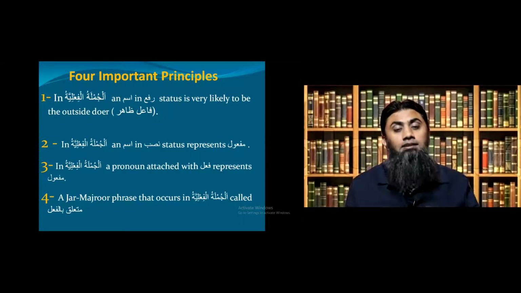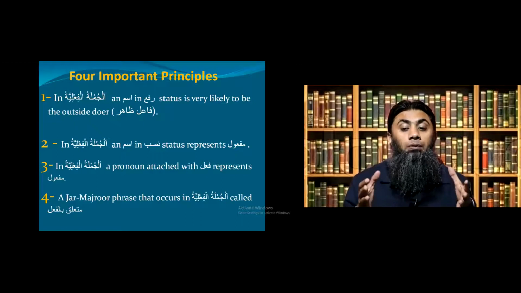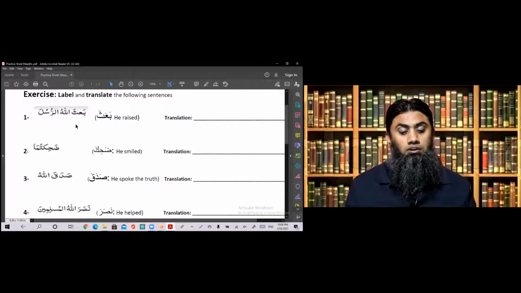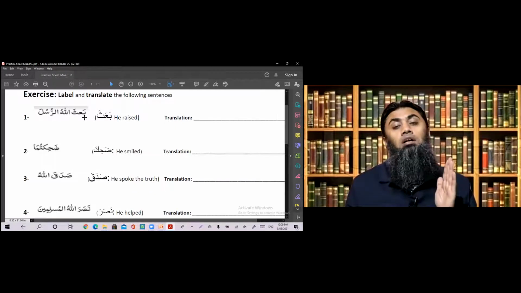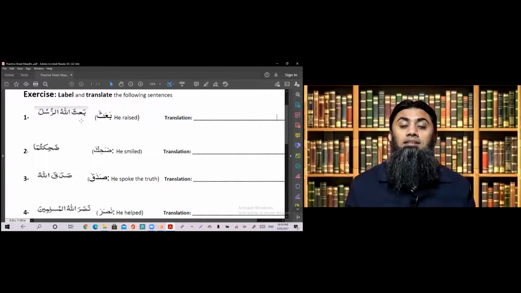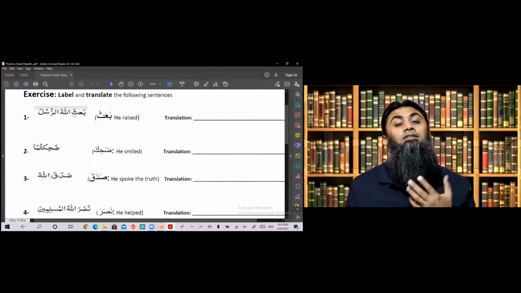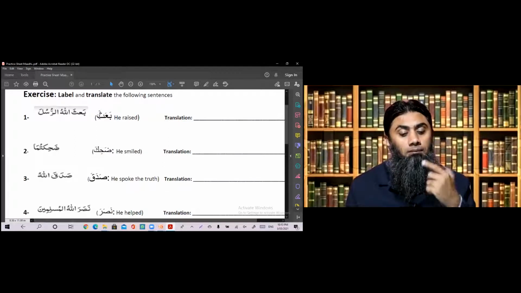So keep these things in mind, inshallah. These things will help you when we do the practice. Okay, so let's do the practice. Ba'asallahu ar-rusula, or Ba'asallahu rusula. Now, Ba'asa is a fail. How do I know? You see this a sound in the start and a sound in the end. Ba'asa. So Ba'asa is a fail, and it is fail madi. Why? Because this a sound is a sound of fail madi.